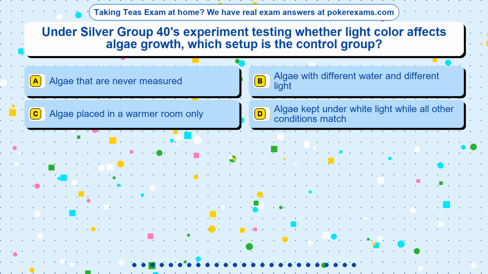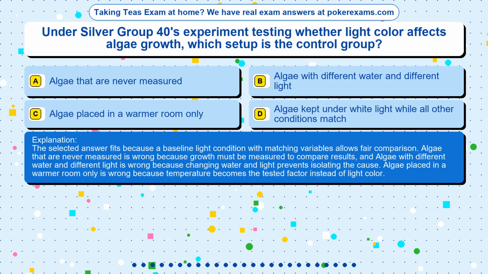The correct answer is option. The selected answer fits because a baseline light condition with matching variables allows fair comparison. Algae that are never measured is wrong because growth must be measured to compare results, and algae with different water and different light is wrong because changing water and light prevents isolating the cause. Algae placed in a warmer room only is wrong because temperature becomes the tested factor instead of light color.